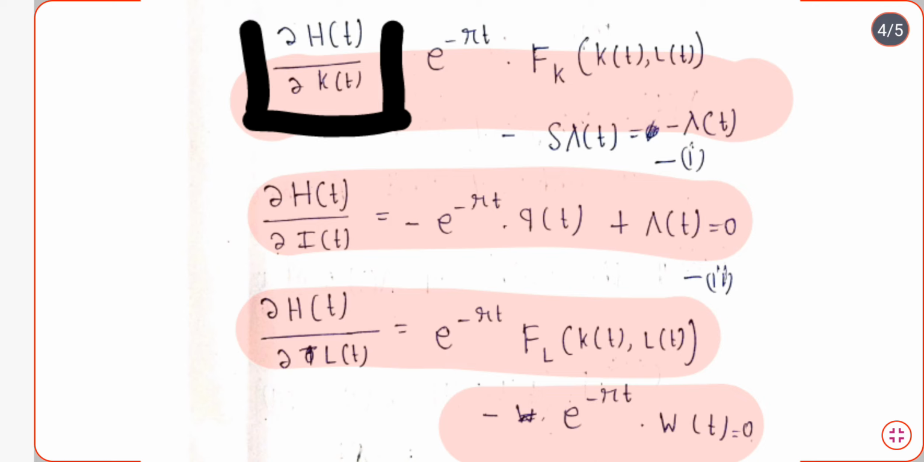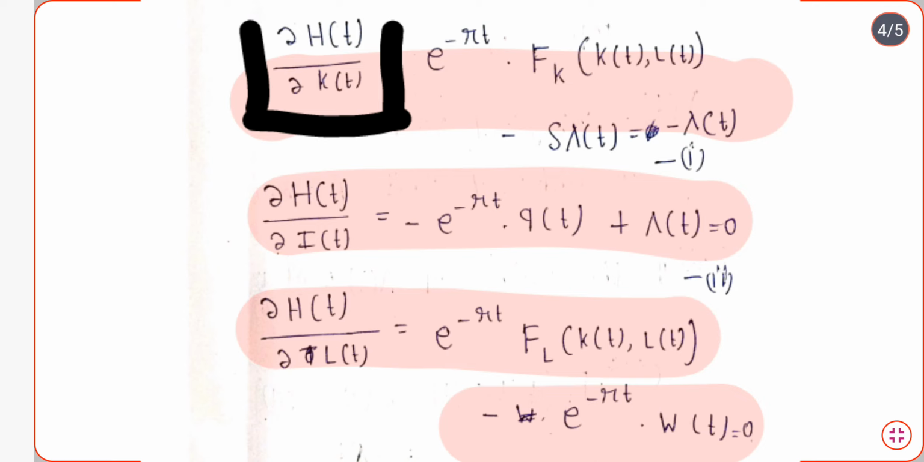The value of ht will change. That means if you increase the value of the capital by 1 unit, by how many units will the value of ht change? So this is basically giving us del ht by del kt. So del ht by del kt is basically the marginal value of an additional unit of capital. But this lambda t is also giving us the marginal value of an additional unit of capital.